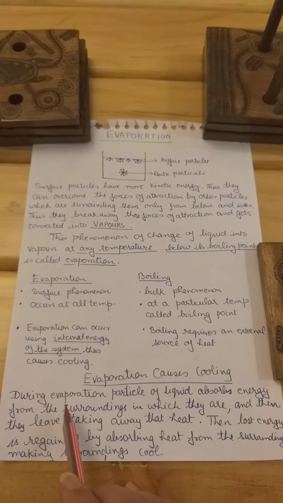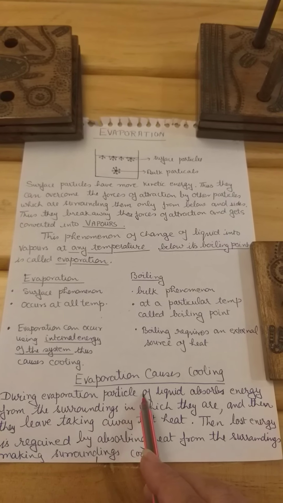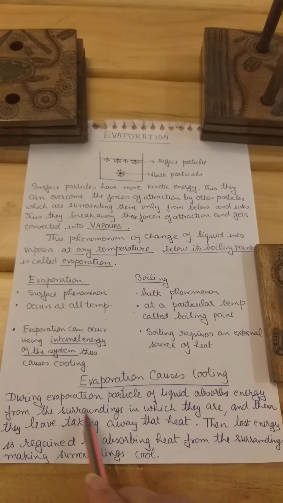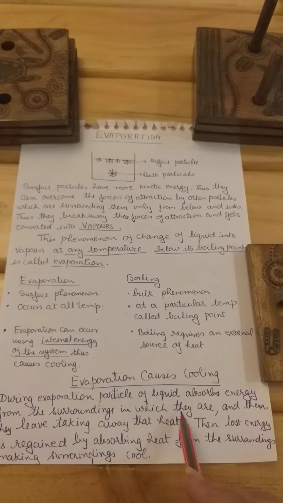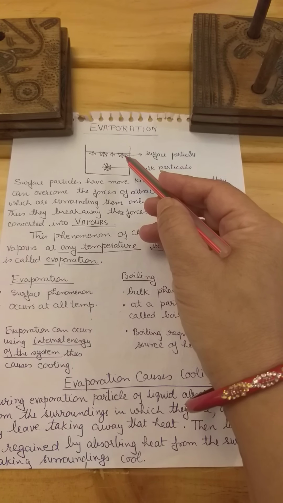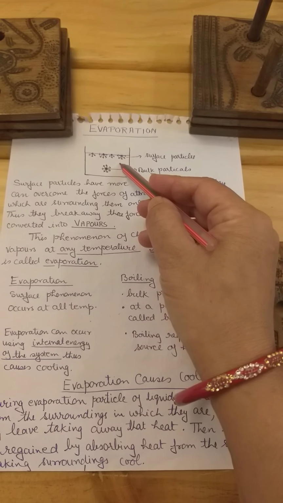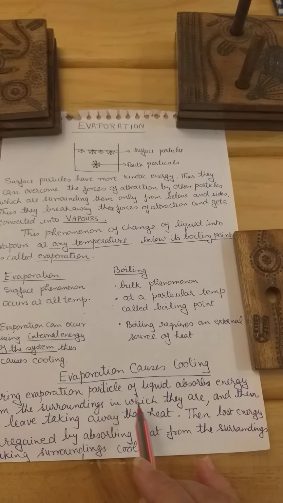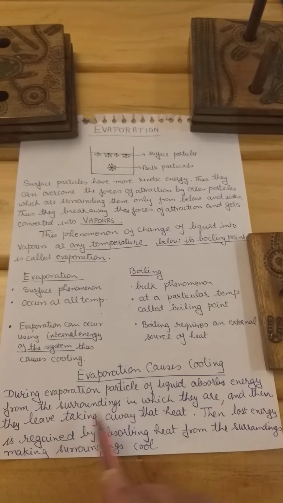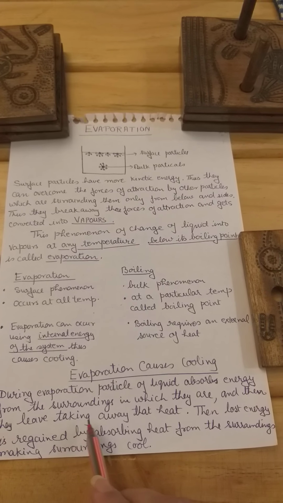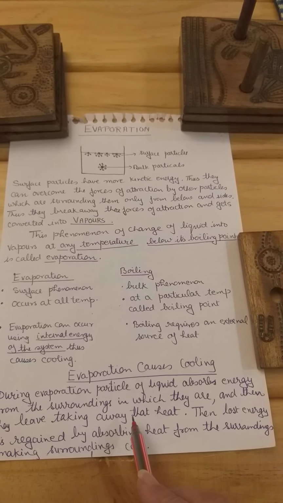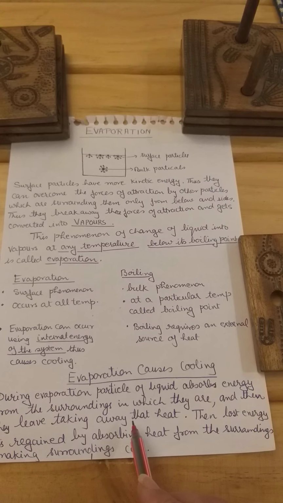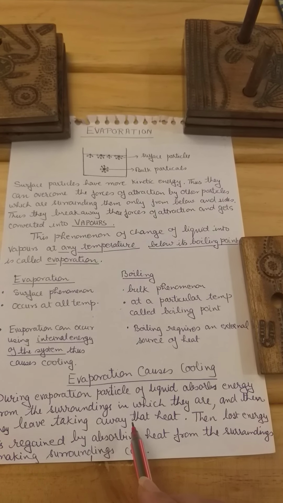So what happens during evaporation? Particles of the liquid absorb energy from the surroundings in which they are. The surroundings are these particles and air. So they take energy from them and then they leave, taking away this heat. So they take heat from the rest of the water as well as from the surroundings.